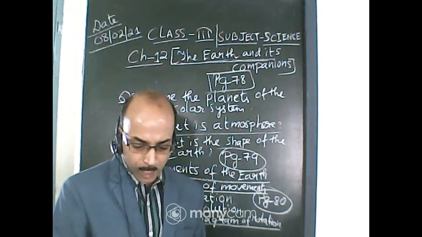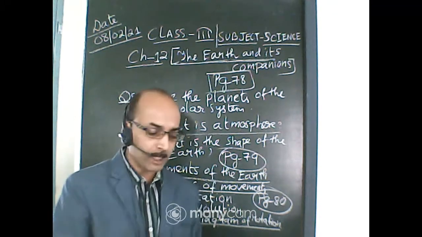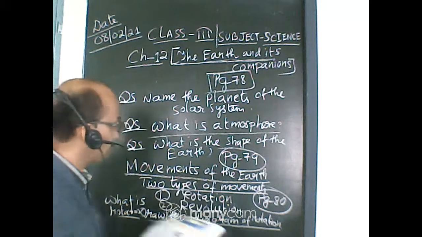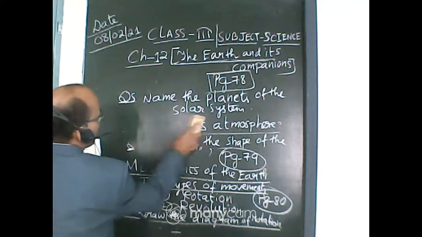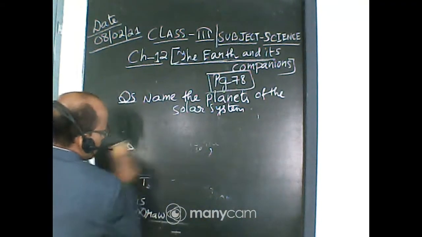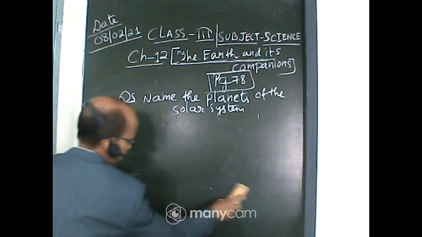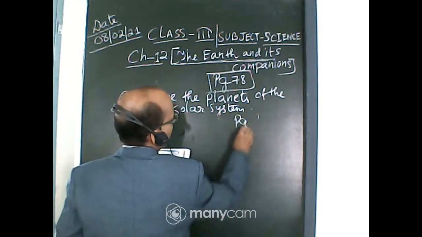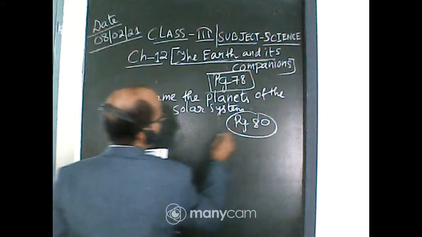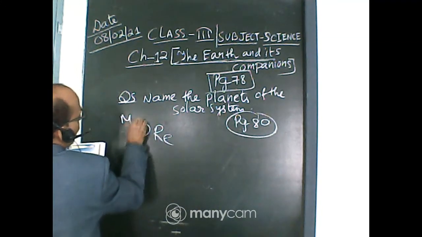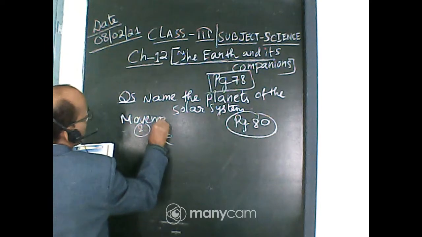Now we will learn one more movement of the earth today, the revolution of the earth. This is page number 80. Number 2, we are talking about the movements of the earth.